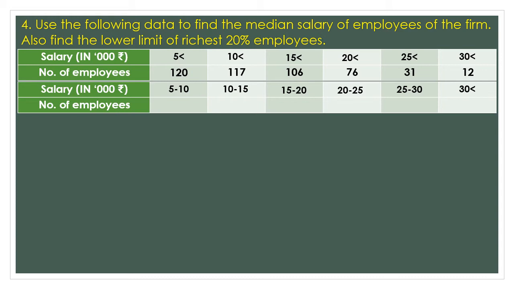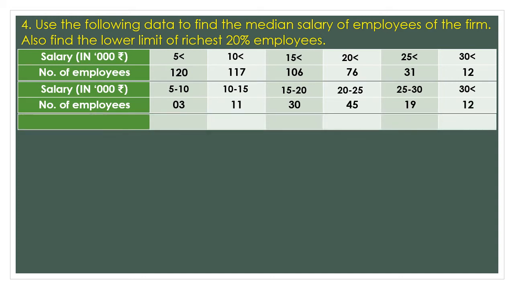How to calculate the frequency? Just find the difference of the two frequencies. For example, if I am taking 5 and 10, then the frequencies of 5 and 10 will be differentiated. 120 minus 117 will be 3. Similarly, if I am taking the class 10 to 15, then 10 has 117, 15 has 106, so the difference will be 11. So likewise, I will create all of my frequencies here for all the classes of the data.